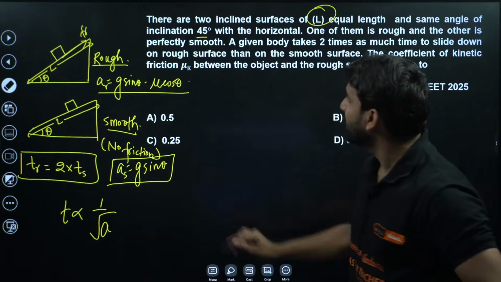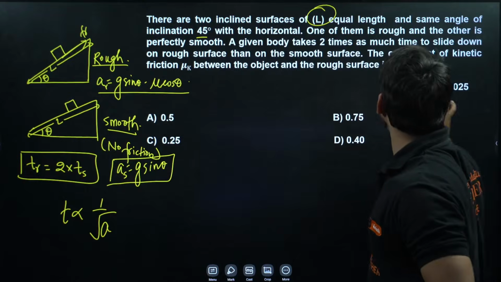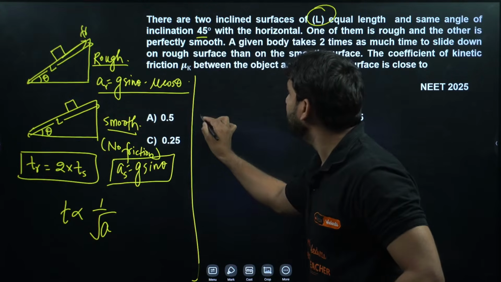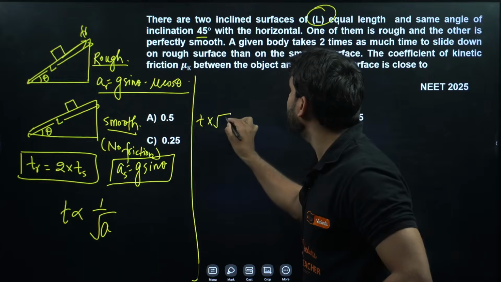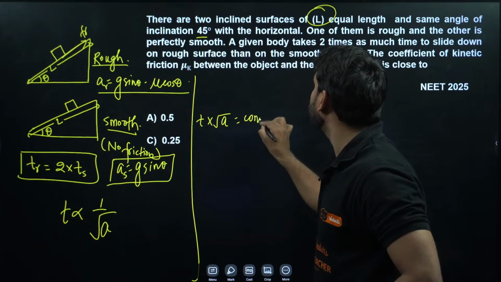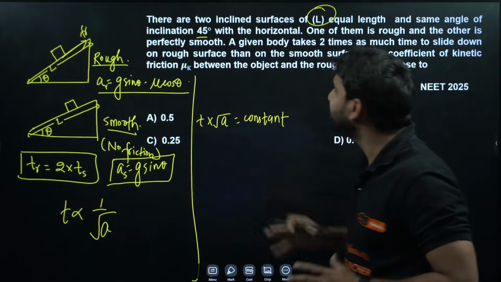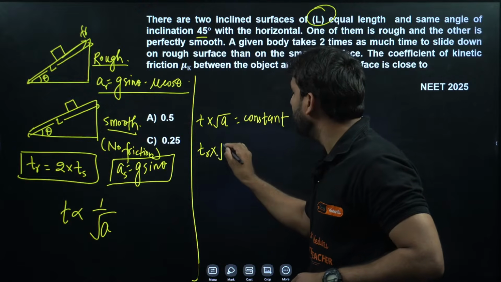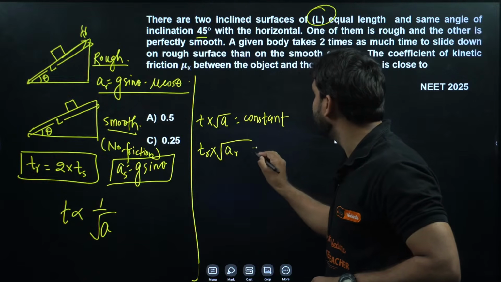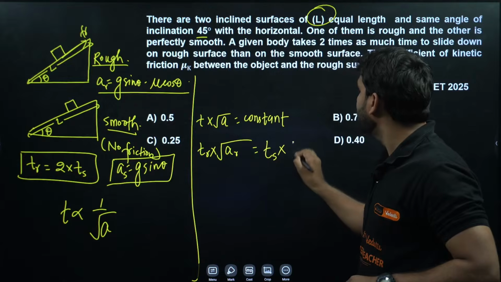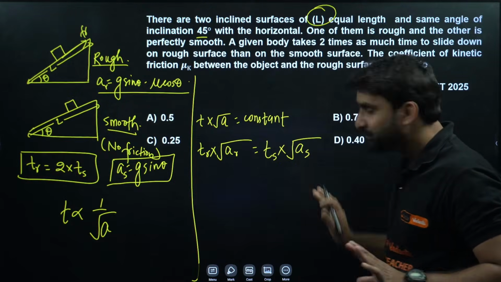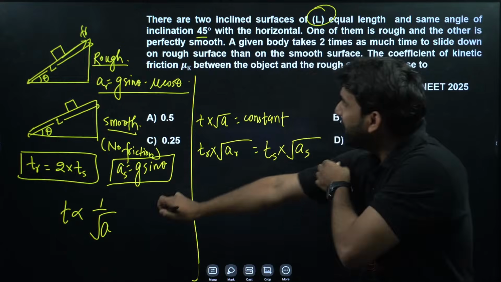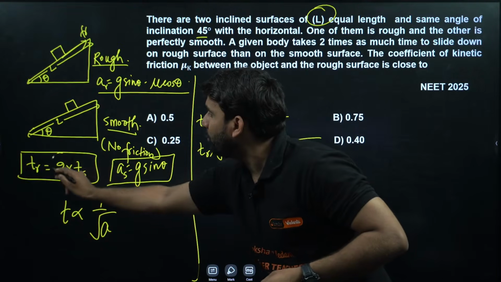Is it clear, champion? Now, if T is inversely proportional to under root A, we can write T into under root A will be constant. So T rough into under root of acceleration on the rough surface will be equal to T smooth into under root of acceleration on the smooth surface. Right, champions? Very good. Now look, T rough is equal to 2 of Ts.